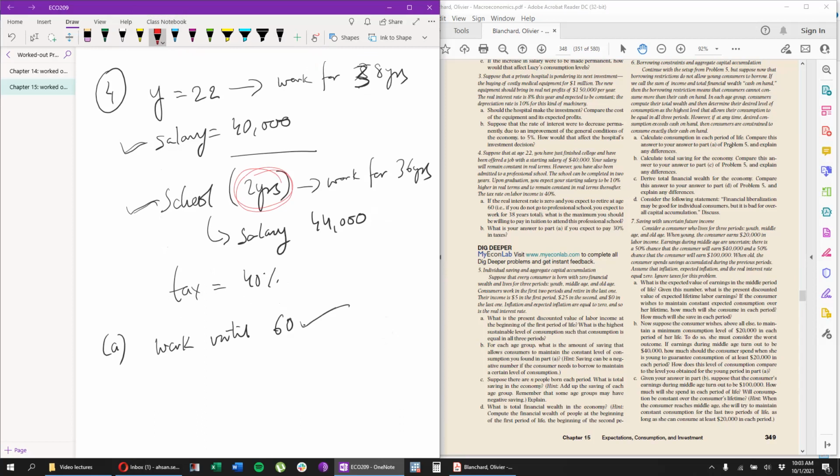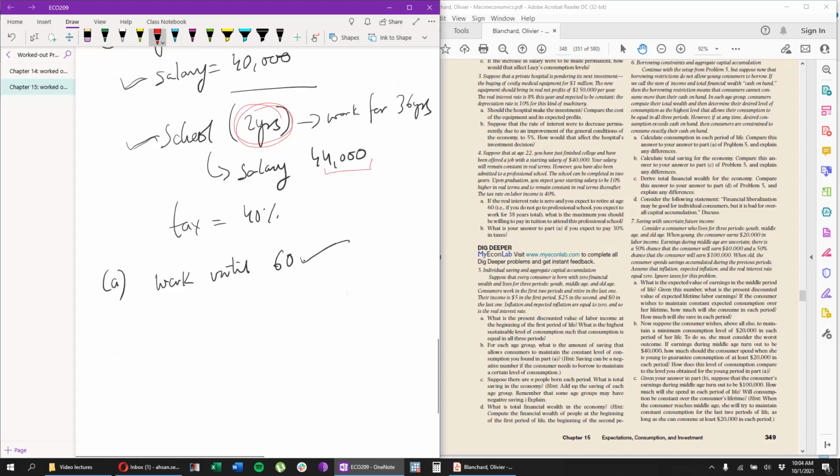In fact, what's going to happen is that you will be paying the school money, your tuition fees. So the loss that you are experiencing, the loss of salary plus the tuition fee, the question we have to figure out is whether that amount is more or less than this 4,000 extra that you will be earning from going to school. Okay, so for that, let's just figure out the human wealth.